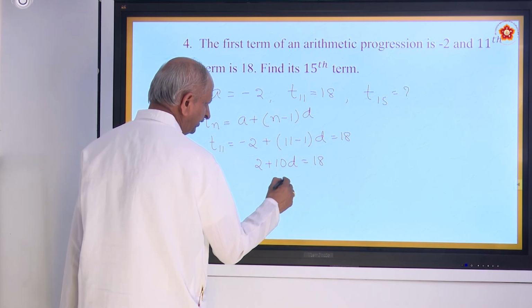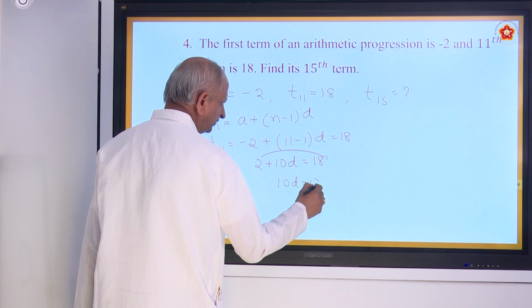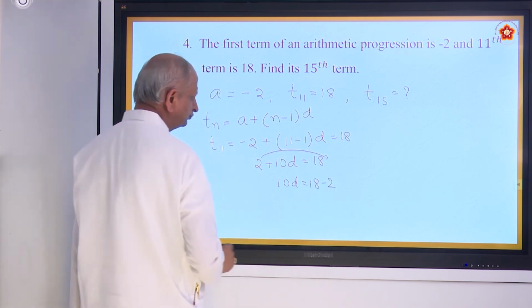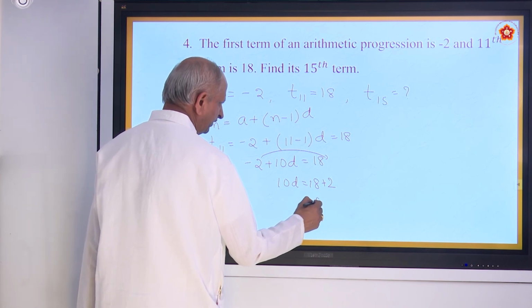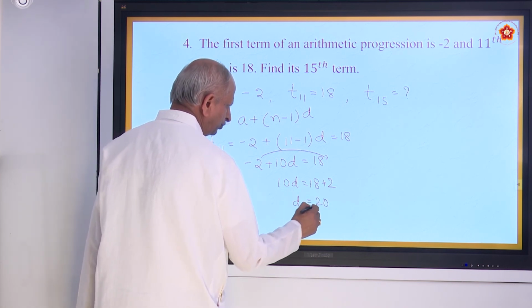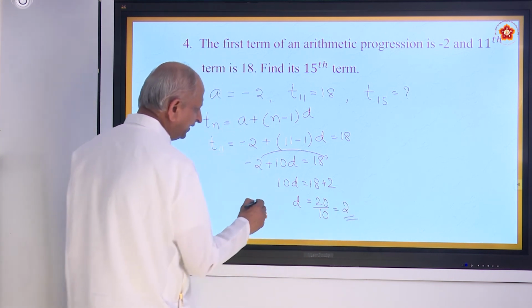So 10D is equal to 18 minus 2. Minus 2 comes this side, becomes plus 2, that is 20. D is equal to 20 by 10, which is 2. So the common difference is 2.